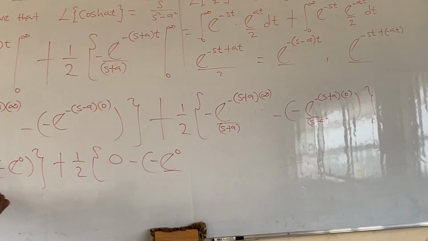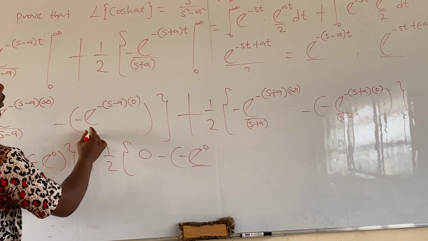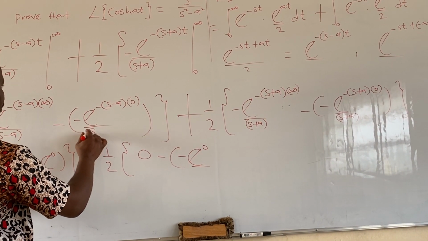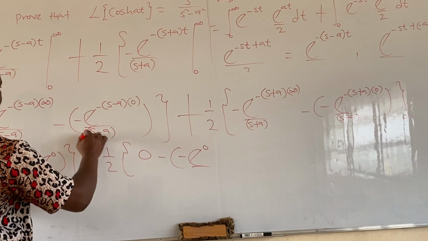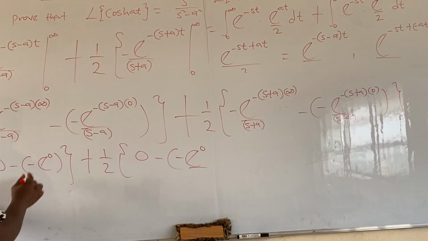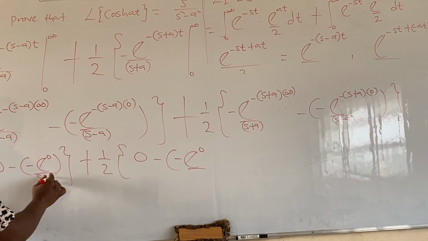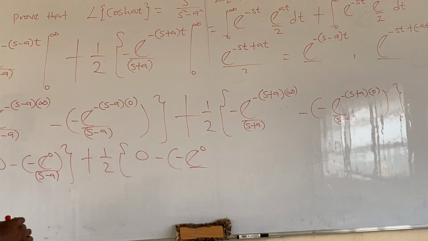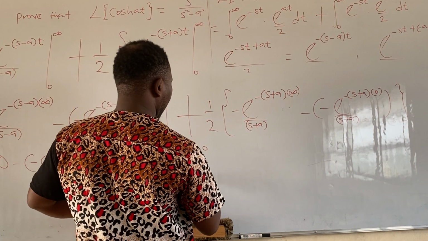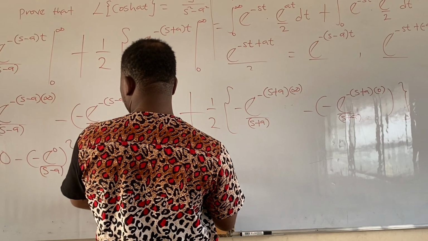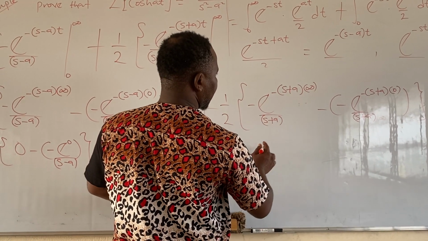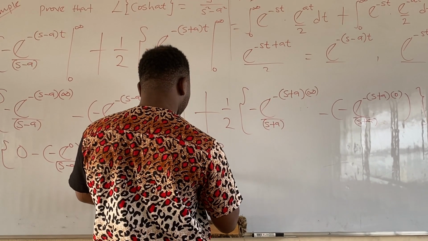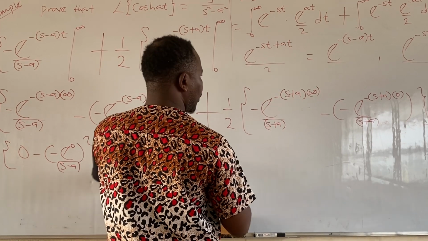Yes, even here too, I made a mistake. Sorry, here too, I did not put minus a. Okay, s minus a. Here too, yes, s minus a. Okay, thank you. So here we are going to put s, and here we are going to put s plus a, right? S plus a. Okay, so here will be 0.